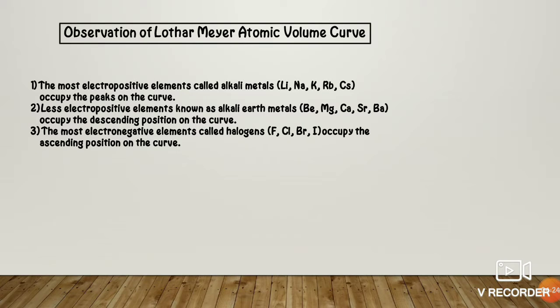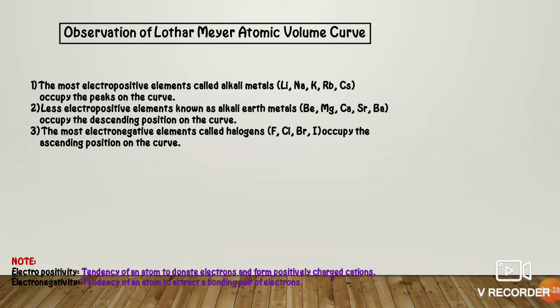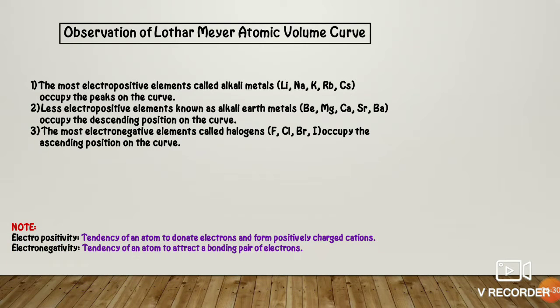First is the most electropositive elements. Note that electropositive means the tendency of an atom to donate electrons and form positively charged cations. So the most electropositive elements, that is, those having only one electron in the outermost shell, like lithium, sodium, potassium, rubidium, cesium, occupy the peak on the curve.